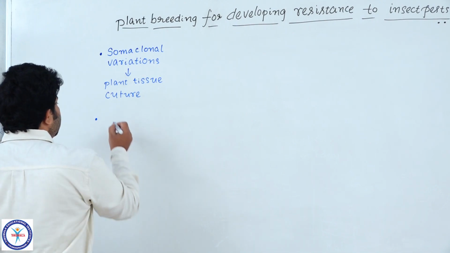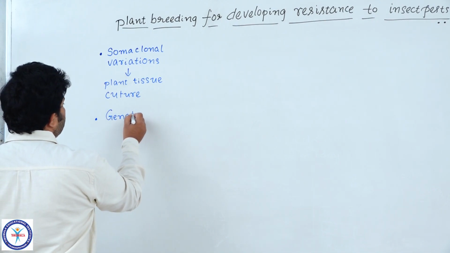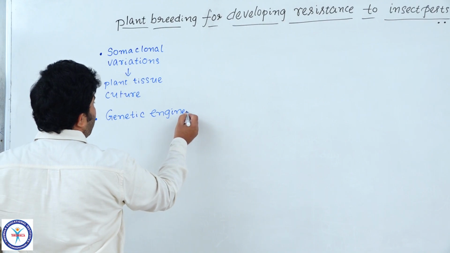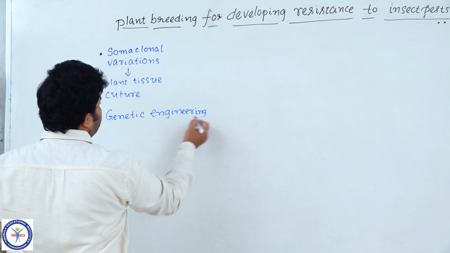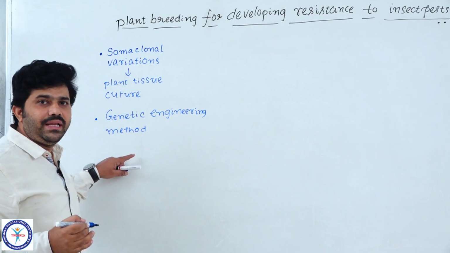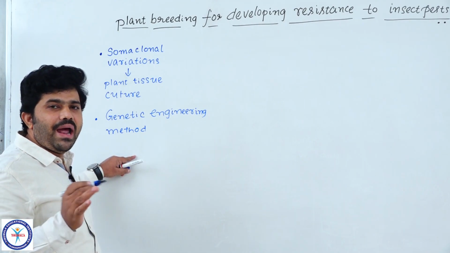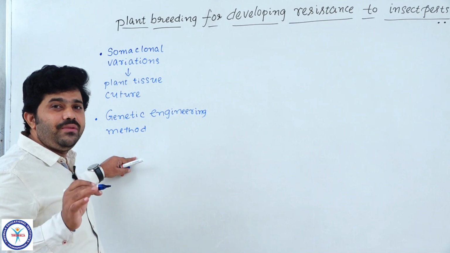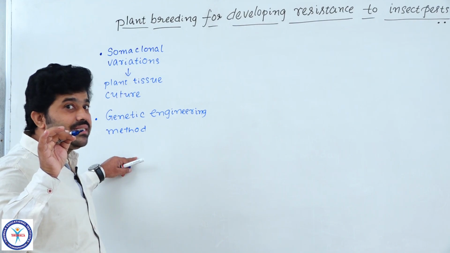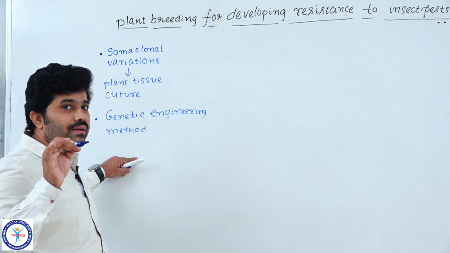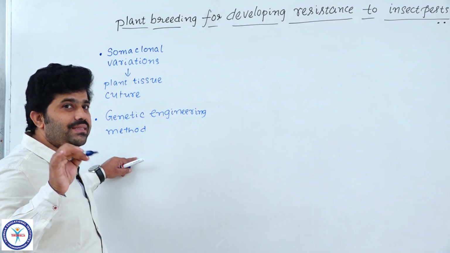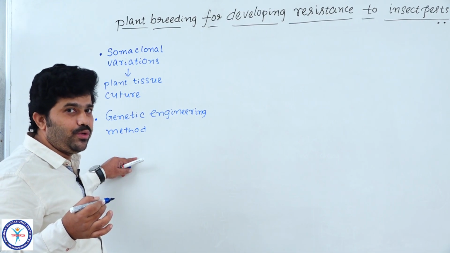The next one is genetic engineering, where we produce transgenic plants. The genetic engineering method is the process where we transfer genetic material from one plant to another plant, for example from a wild variety in which we see a gene that works very effectively against some pathogens which cause diseases.